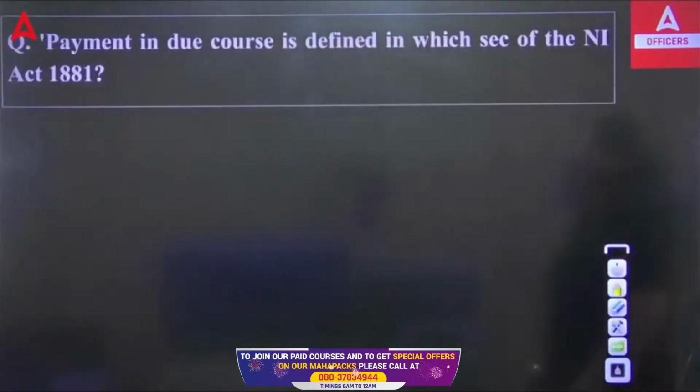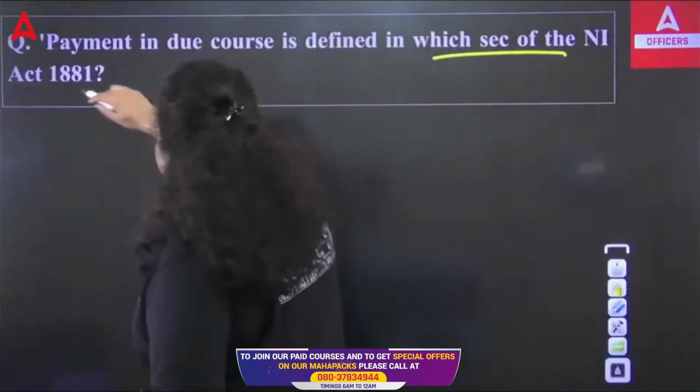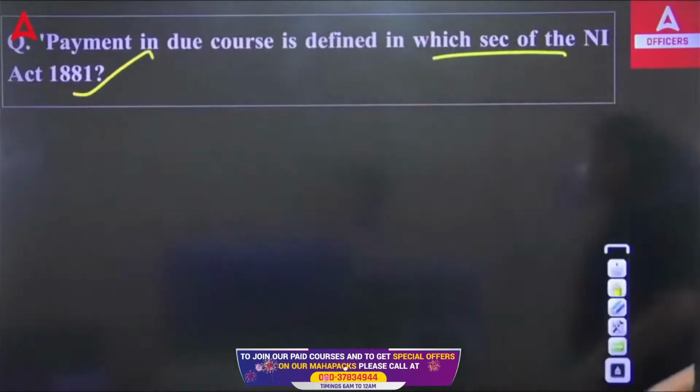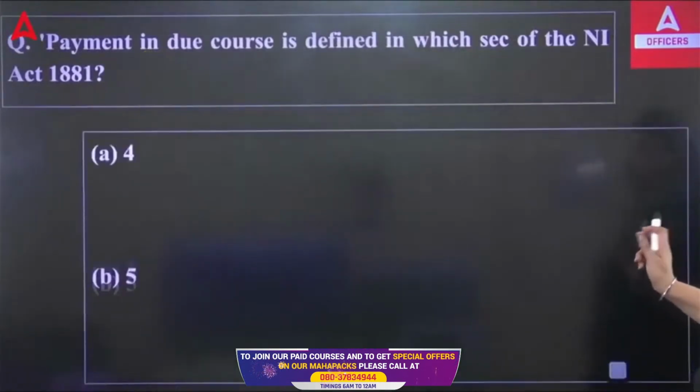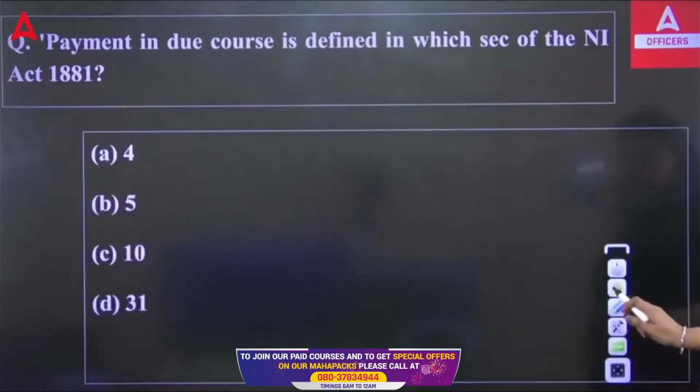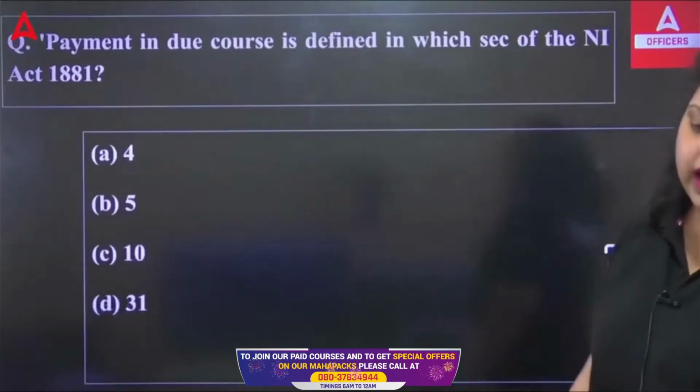Next, payment in due course is defined in which section of Negotiable Instrument Act 1881? So, payment in due course is defined under which particular section? You have to answer. Section 4, 5, 10 or 31.